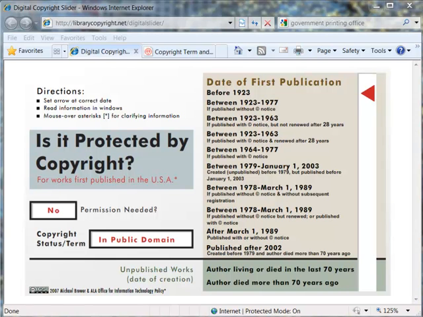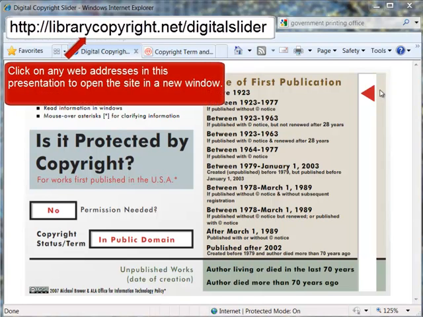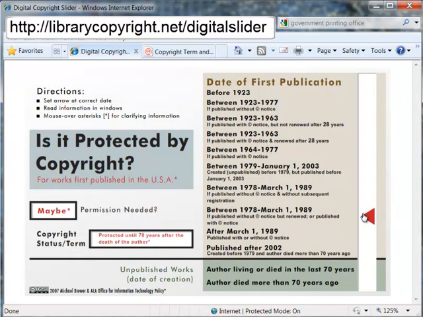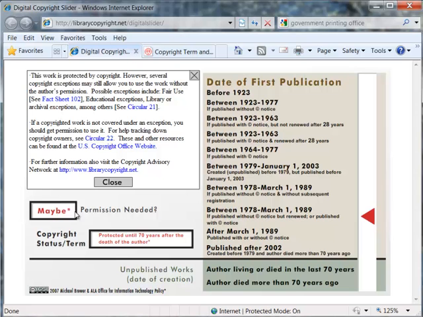There are tools to help you make an initial determination of copyright status. One is the digital copyright slider. Moving the red arrow to the date of first publication will indicate the copyright status and if you need to request permission to use the work. Be careful when the slider indicates Maybe in the permission box. The Maybe indicates the work is under copyright, but exceptions such as fair use may permit you to use the work without seeking permission. In such cases, be sure to evaluate fair use carefully.